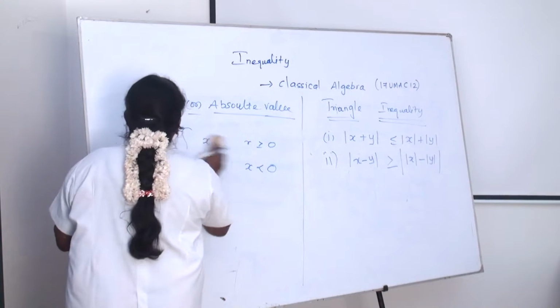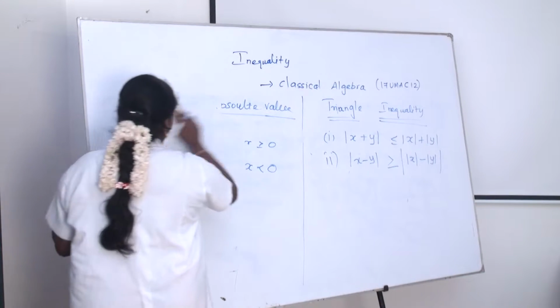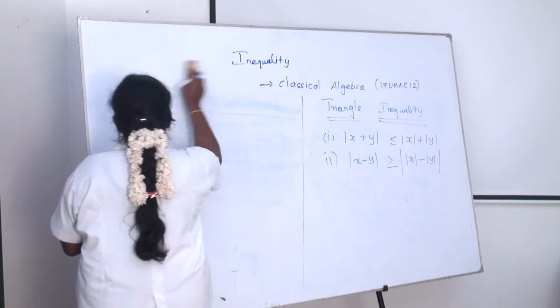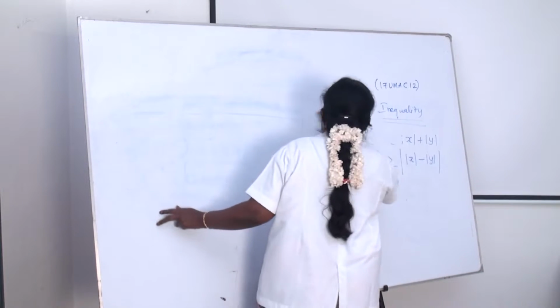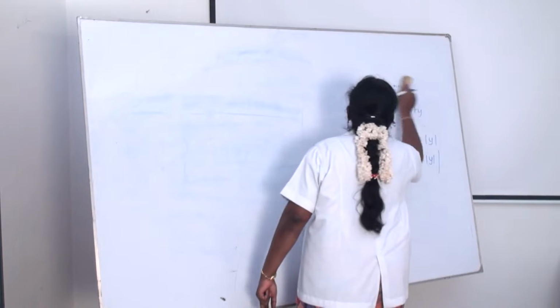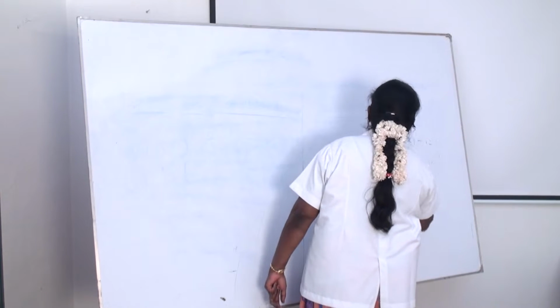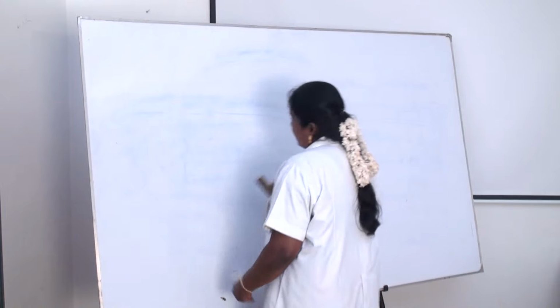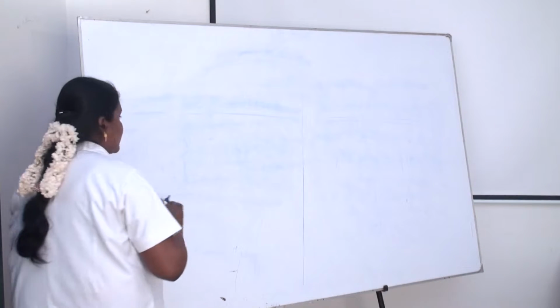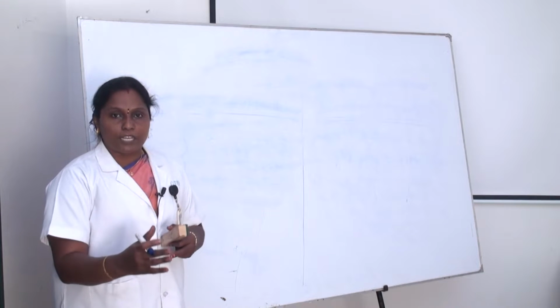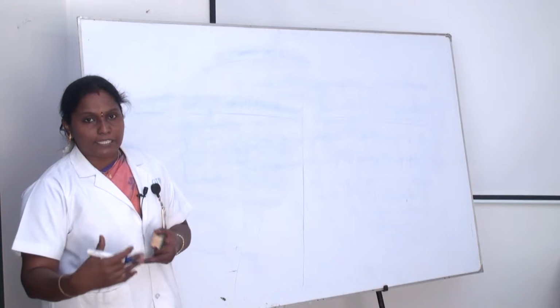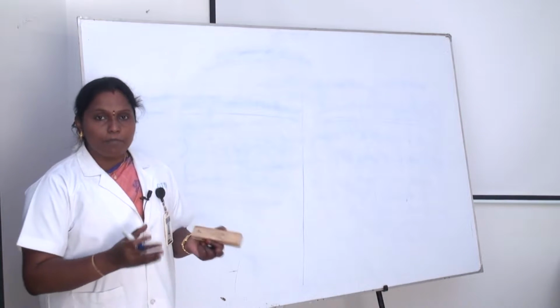Okay, and next we want to move on to arithmetic mean. What is an arithmetic mean? Already we know the mean. Mean is an average. Suppose we have 10 values, we add all the 10 values and divide by 10. We get the average, the mean.